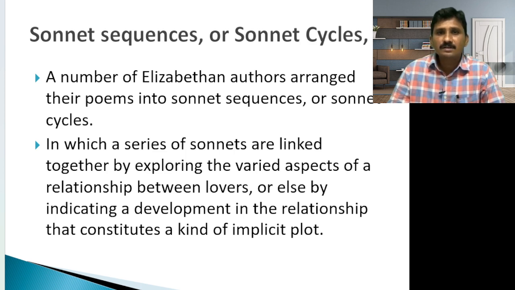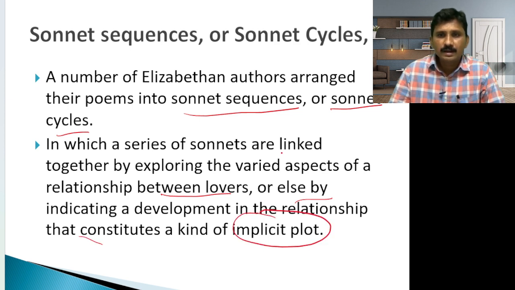What is a sonnet sequence and sonnet cycle? A number of Elizabethan authors arranged their poems in a sonnet sequence. So the sonnet sequence, and the Faerie Queene is also written in the sonnet sequence, a sonnet cycle we call it. So a series of sonnets linked together by exploring varied aspects of the relationship between lovers, and also by indicating a development in the relationship that continues the kind of implicit plot, so an indirect plot.